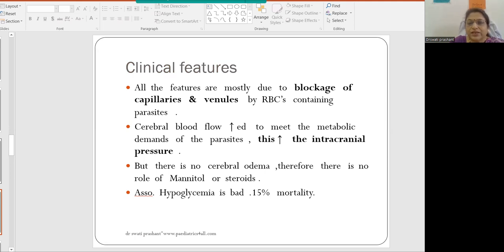Cerebral blood flow increases to meet the metabolic demands of the parasites. This increases the intracranial pressure, but there is no cerebral edema. Therefore, there is no role of mannitol or steroids in cases of cerebral malaria. Also, this is associated with hypoglycemia. If there is hypoglycemia, this worsens the patient's condition, and usually mortality is added on because of hypoglycemia.